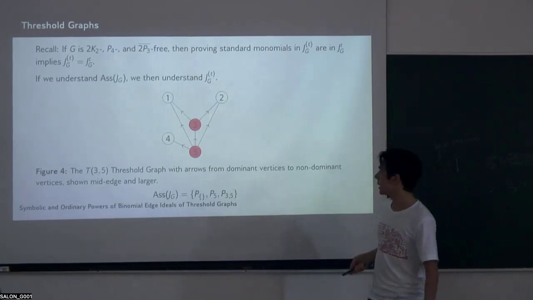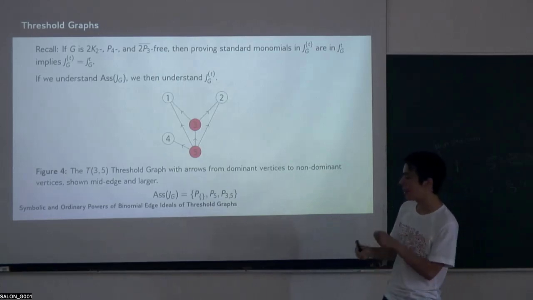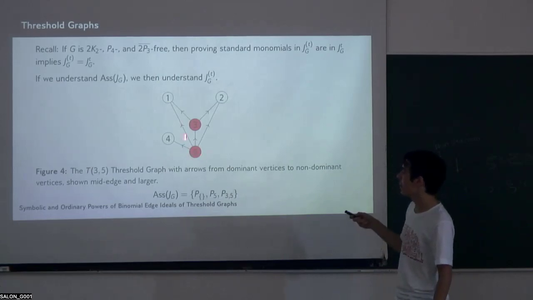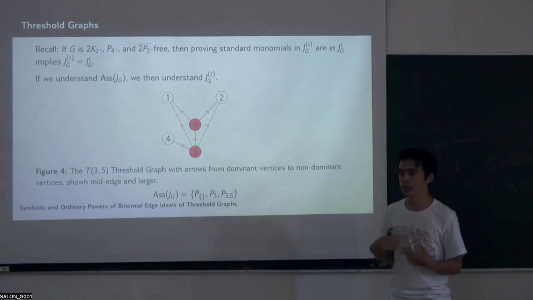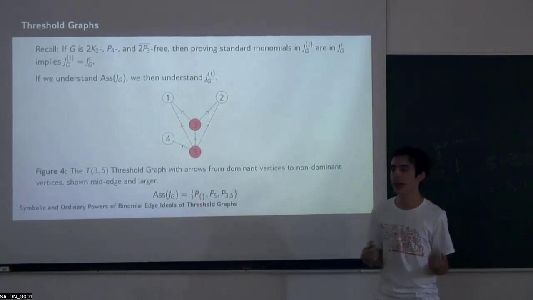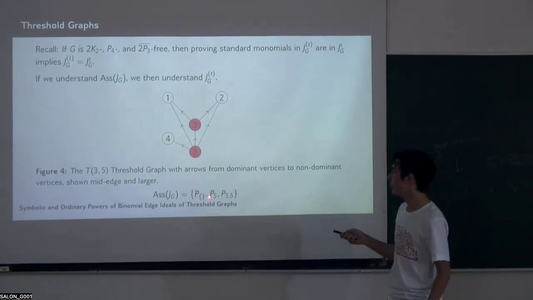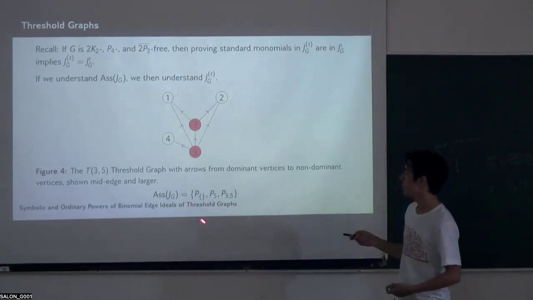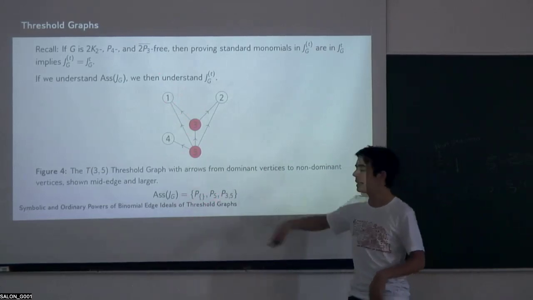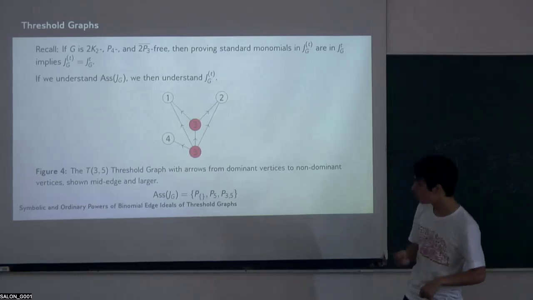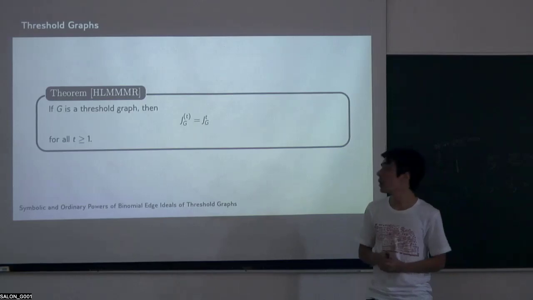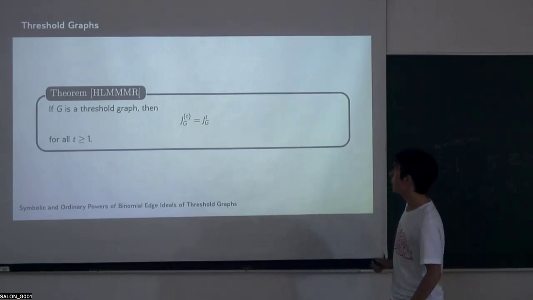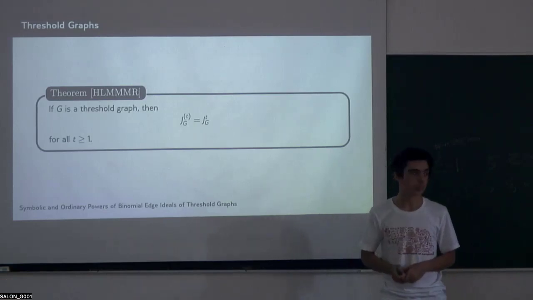So what are the associated primes of this? Well, if you remember, the associated primes come from having these types of cut sets, which means we need to cut this graph into different connected parts. Since your biggest dominating vertex connects to everything else, if you want an associated prime which isn't just the empty set, you have to remove vertex 5. Now, next, 3 connects to everything else. If you want another associated prime, you have to remove 3. And so the associated primes are just going to be P's of subsets of our dominating vertices. And using this, we're able to actually prove that for all of our threshold graphs and for every power, the symbolic and ordinary powers are always going to be equal.